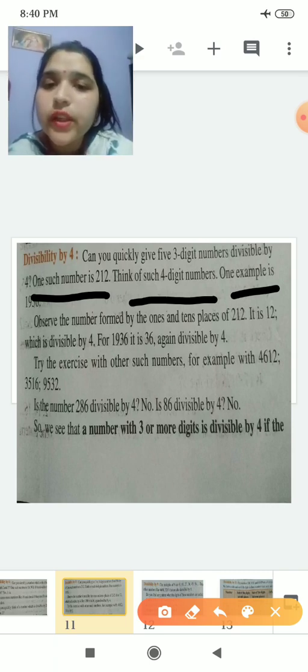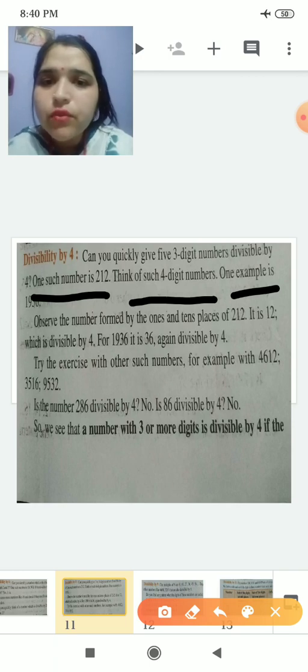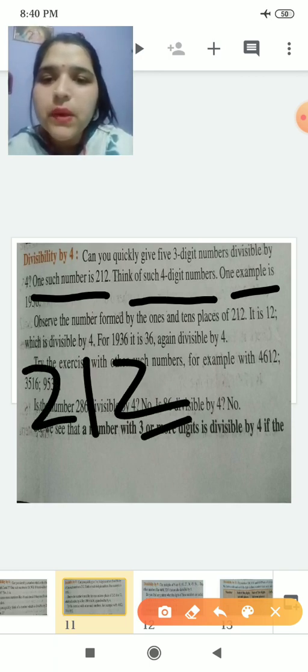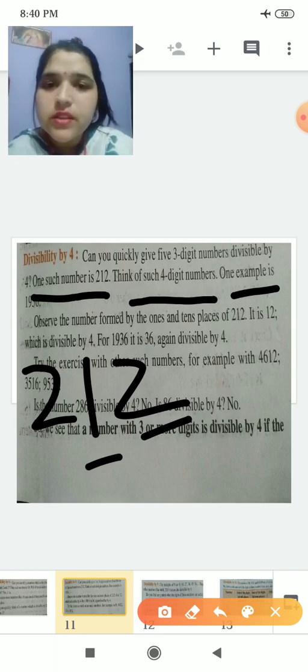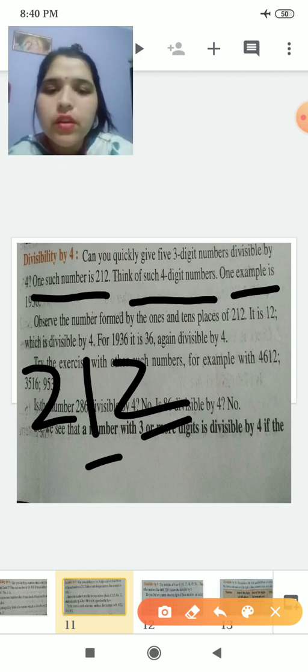It holds for the divisibility of 4. It means you have to check, see, they were having 212, you have to check the ones place and tens place. If it is divisible by 4, then it holds for divisibility by 4. Okay.